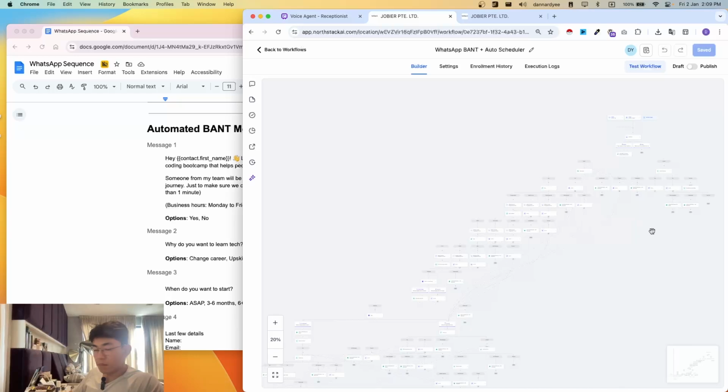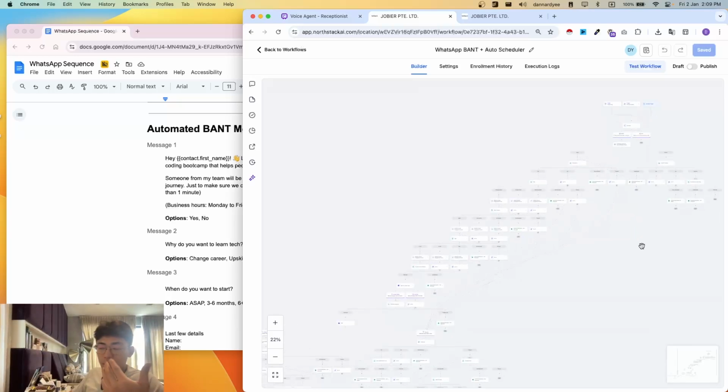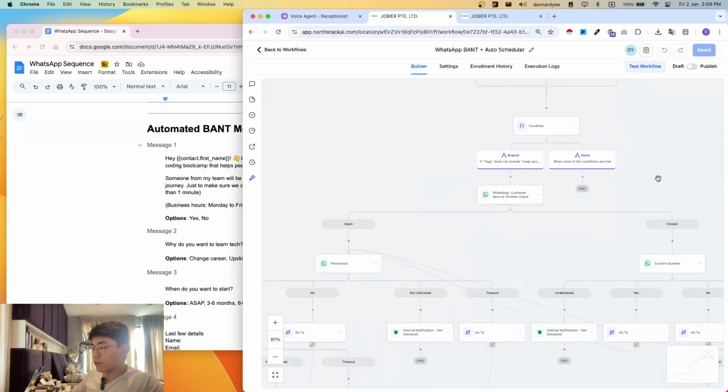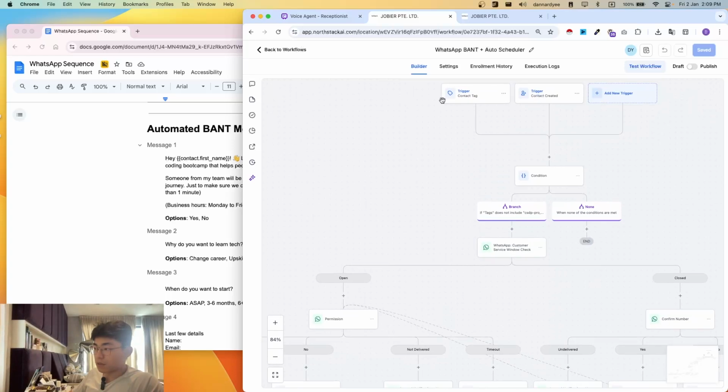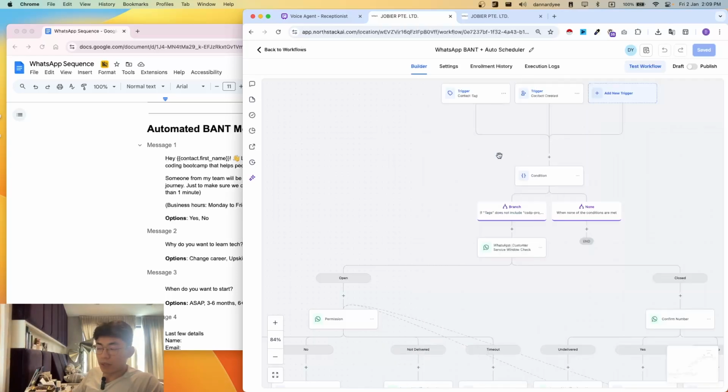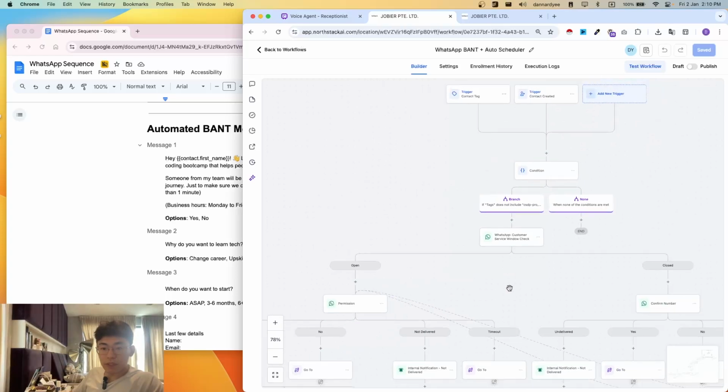So before we begin, I'll be introducing this concept called BANT. As I mentioned earlier, it all starts off with the lead capture. Whenever a contact is created, or a tag is added to a contact, which is this one, we have another separate automation that adds this tag to everyone who texts us or fills up a form, for example. And it will then follow through with this nurture flow.